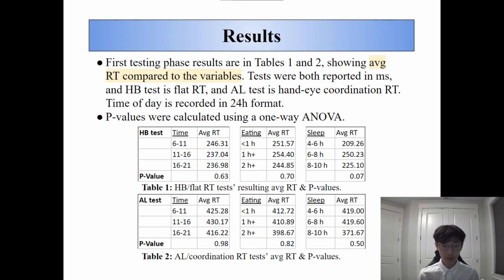Table 1 presents the human benchmark results, and it can be seen that for time of day and the amount of time after consuming food, there wasn't a big difference between the reaction times. However, for the amount of sleep people got, there was a noticeable difference between the results. The same can be said for table 2, which has the results for the AIM Lab coordination and reaction